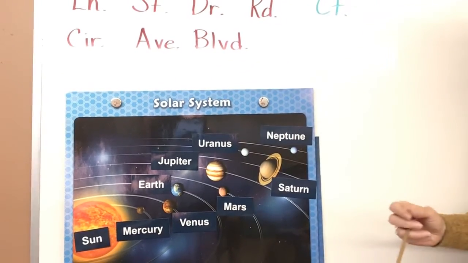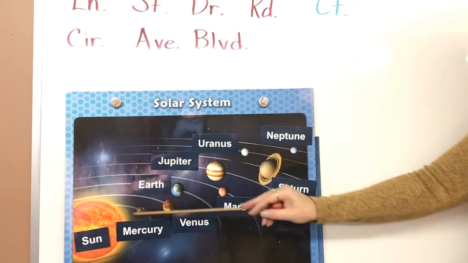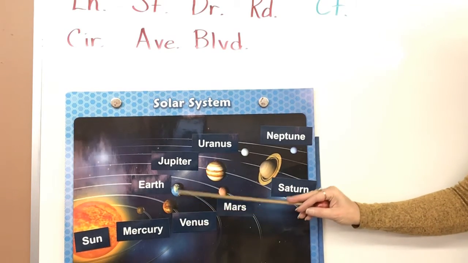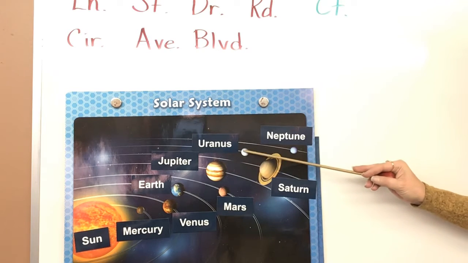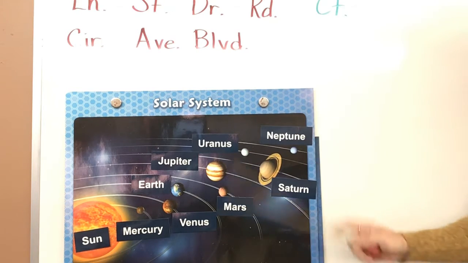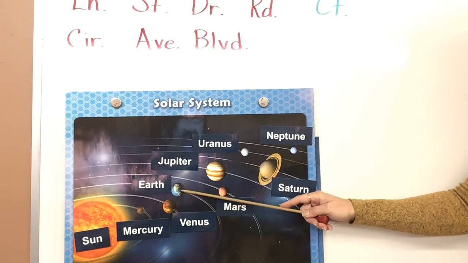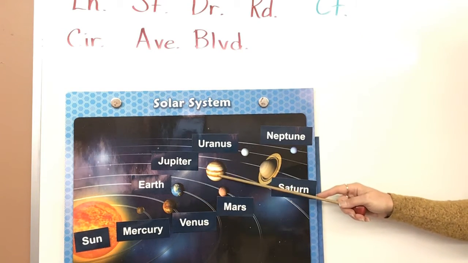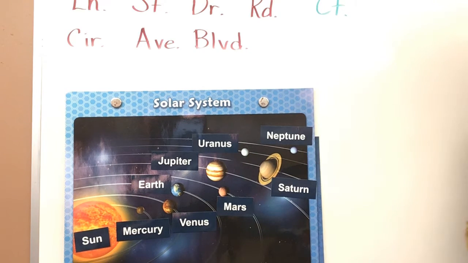Eyes up here. For science, let's review our solar system. So this is the Sun, Mercury, Venus, Earth, Mars, Jupiter, Saturn, Uranus, Neptune. Again: Sun, Mercury, Venus, Earth, Mars, Jupiter, Saturn, Uranus, Neptune.